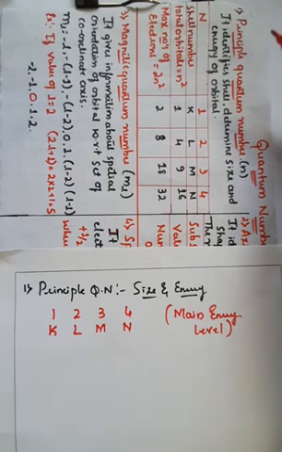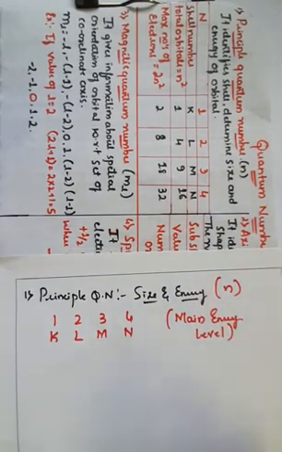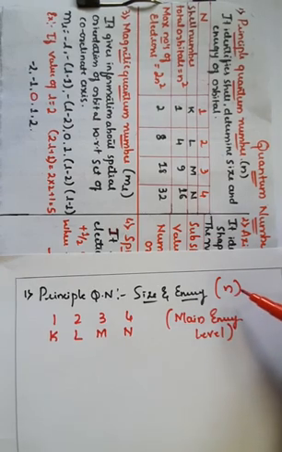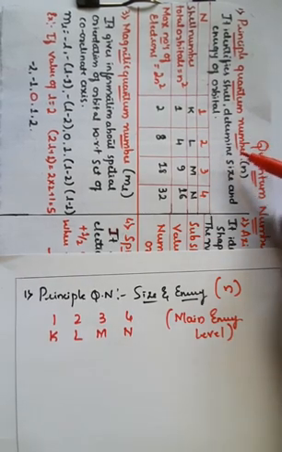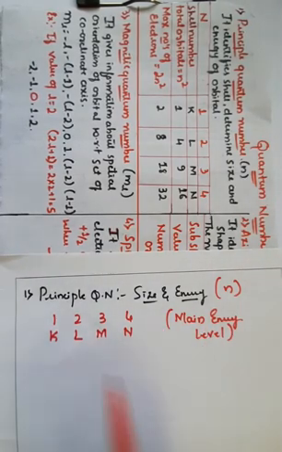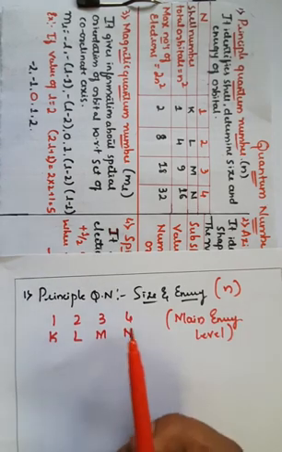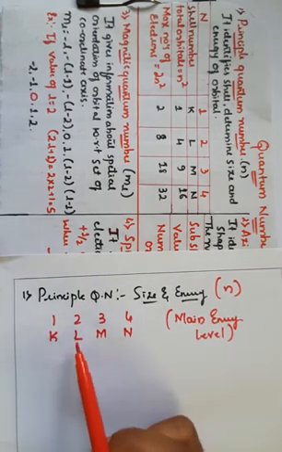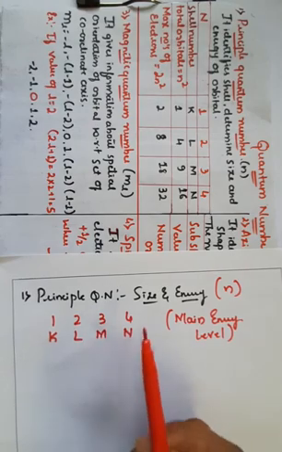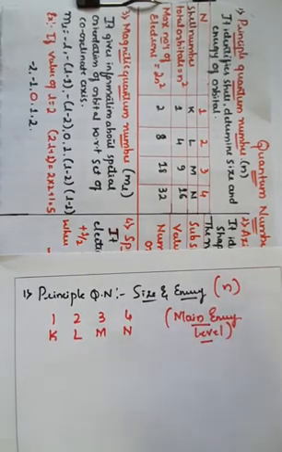The principal quantum number is represented by the small letter n, and it determines the size and energy of the orbital, which can be given as K, L, M, N. Remember, K is 1, L is 2, M is 3, N is 4, and so on. So it mainly determines the main energy level and the total number of orbitals present in that level.